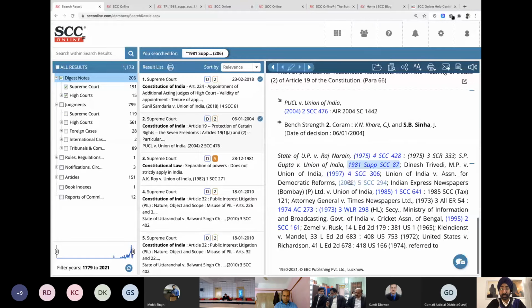In this case, the SP Gupta case, along with other cases, there you see at the last, it says it was referred to. So all these cases were referred to along with the SP Gupta case. Then move to the third one. Similarly, things will just come like that.